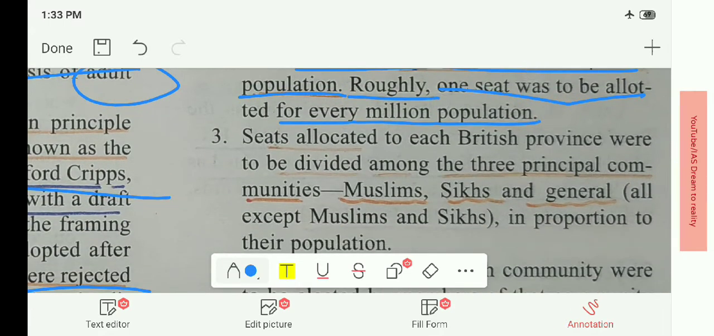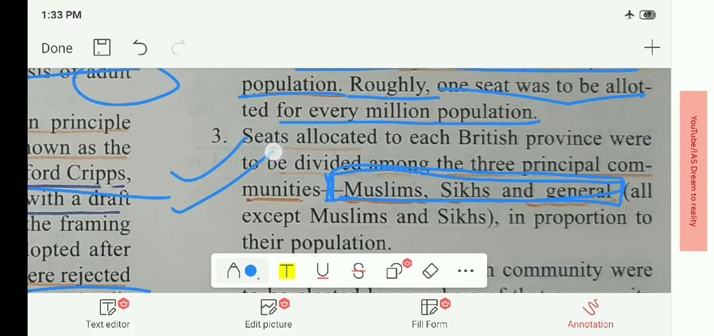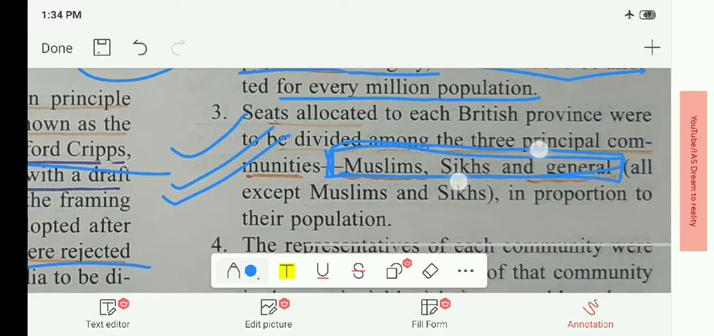Then the third feature: seats allocated to the British provinces were to be divided among the three principal communities. First Muslims, second Sikhs, and third General. All except Muslims and Sikhs were General, in proportion to their population. Do remember these communities which were divided in the Cabinet Mission plan, as these questions will be asked in the examinations.